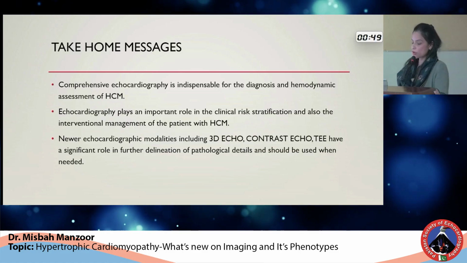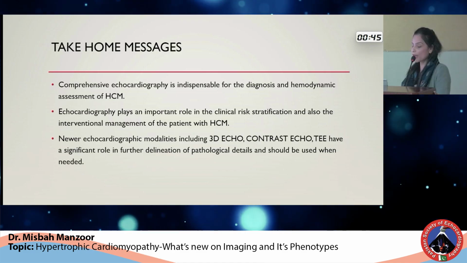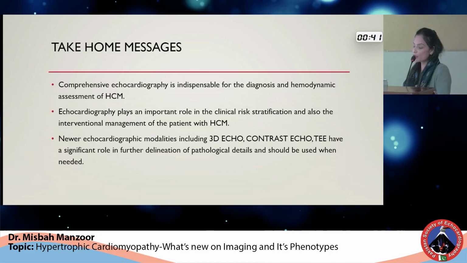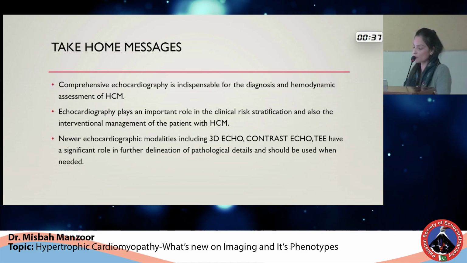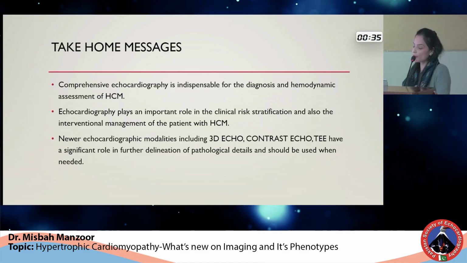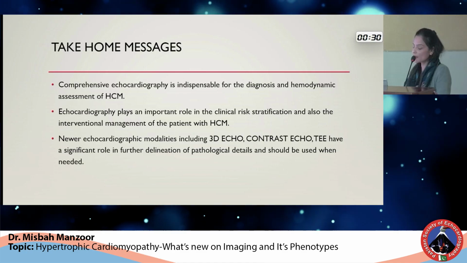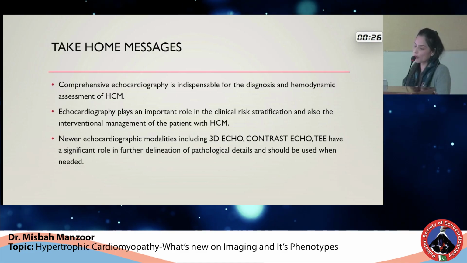So take-home messages for this presentation: comprehensive echo is indispensable for diagnosis and hemodynamic assessment of HOCM. Echocardiography plays an important role in clinical risk stratification and also the interventional management of the patients with HOCM. New echocardiographic modalities, including 3D echo, contrast echo, and transesophageal echo, have a significant role in further delineation of pathological details and should be used when needed.